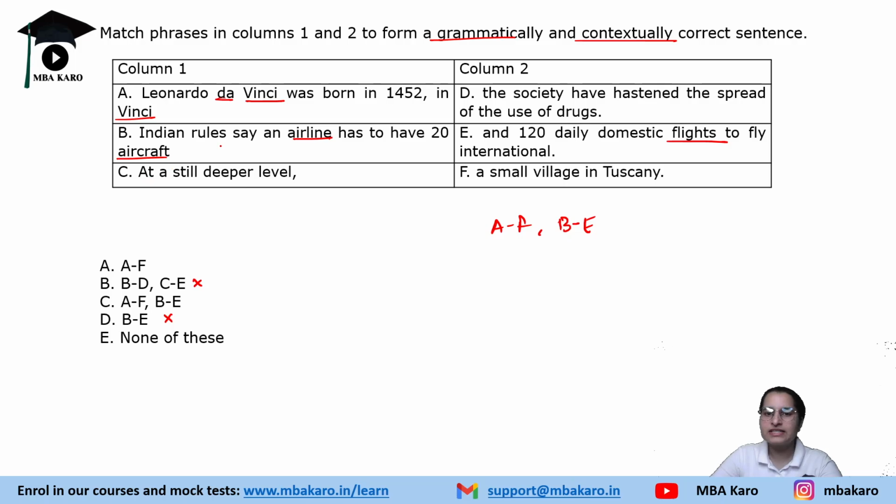Now next we are left with C and D. Let's read this. At a still deeper level, the society have hastened the spread of the use of drugs. Now see, we can make a sentence out of this also, right? But what is the question? You have to make a sentence that is grammatically and contextually correct. Here, society has hastened, not have. Societies have would be correct, but society has hastened the spread of use of drugs. So this is not grammatically correct. That is why we are not including C and D in our correct answer. So the correct answer would be A, F and B, E, not only A, F.